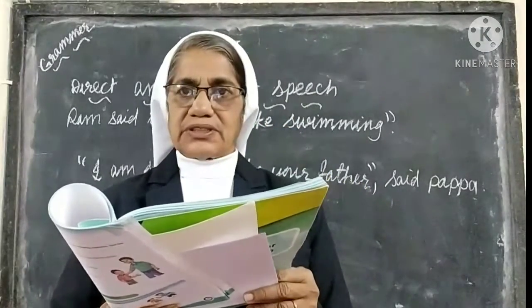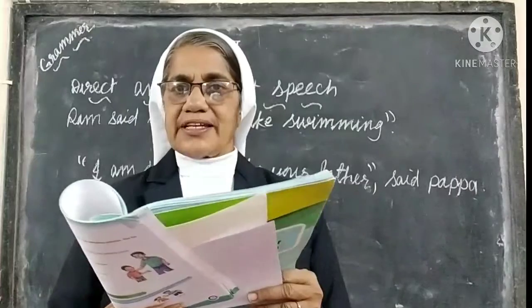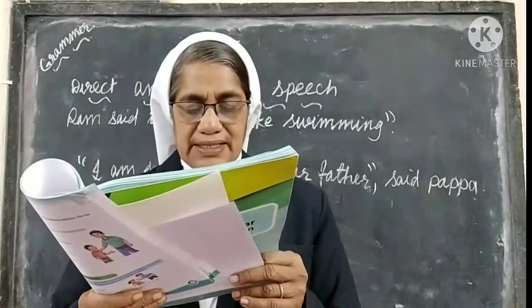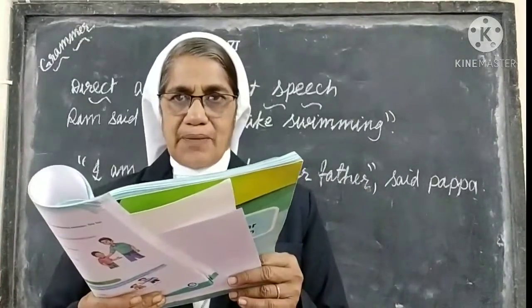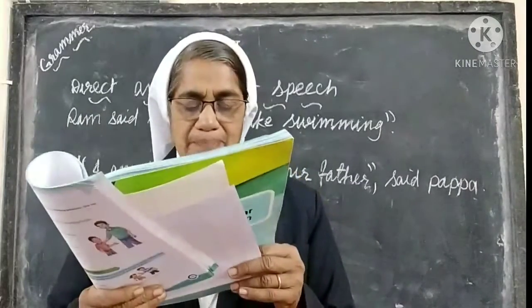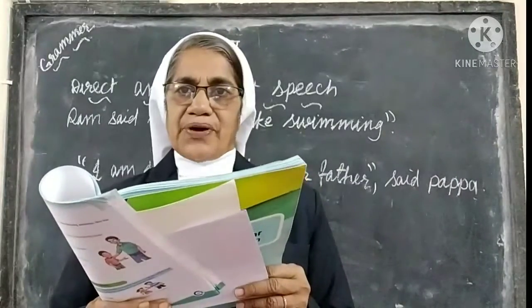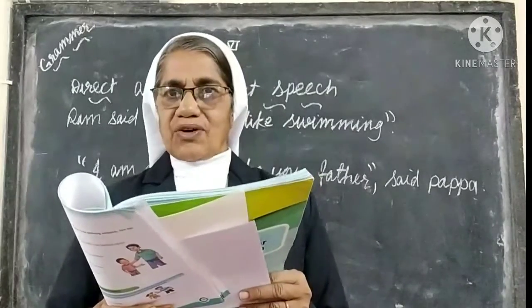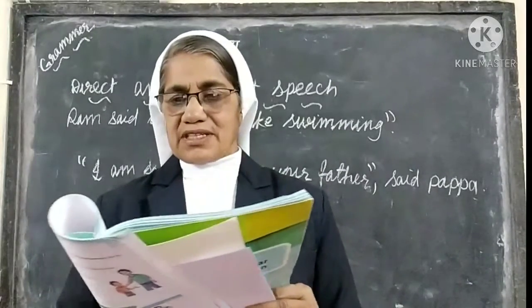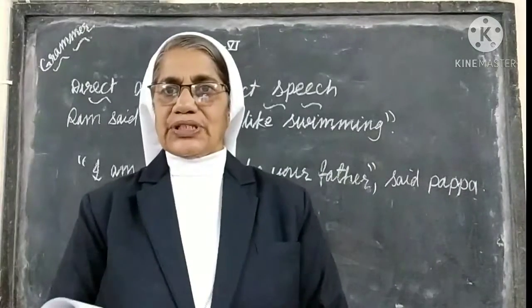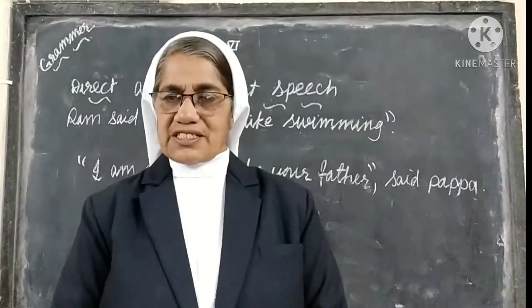Shouting. Shout, shouting. After that, put a comma. Then, the reported clause. Which is the reported clause here? Happy birthday. The reported clause should be within the inverted commas. Remember that. So like this, you should write direct speech.